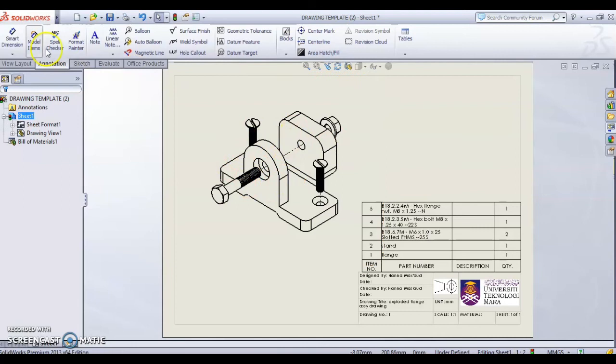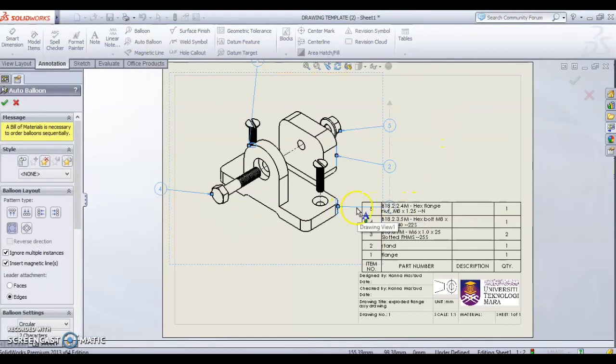Now with this numbering, we have to label here. How do we do that? Under annotation, click auto balloon, and then it will appear followed by the number. Let's say number 1 here is the flange. Make it inside the area. Number 1 is flange, number 2 is 10, and so on. Then click OK.